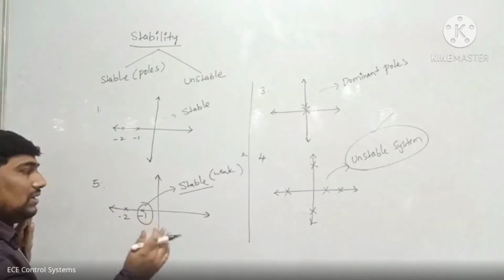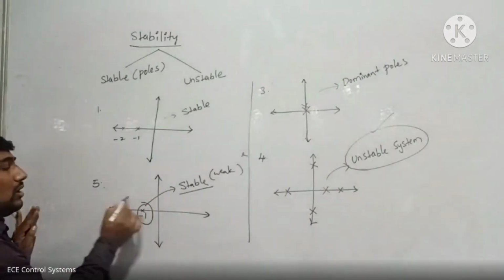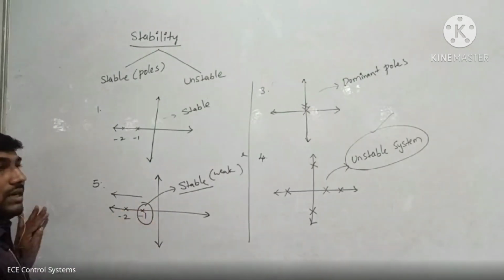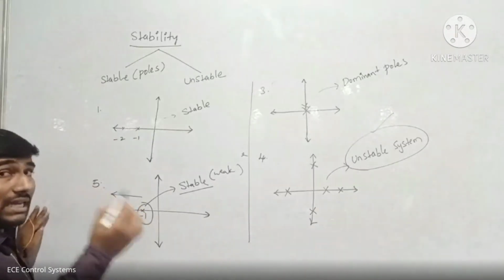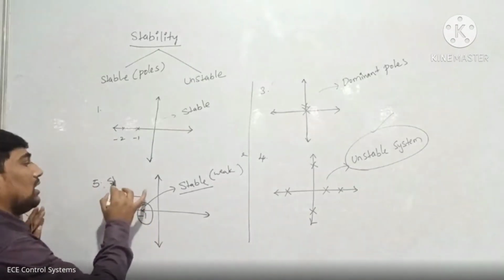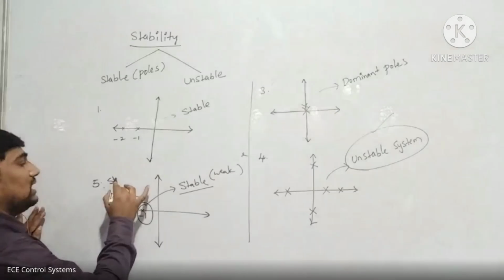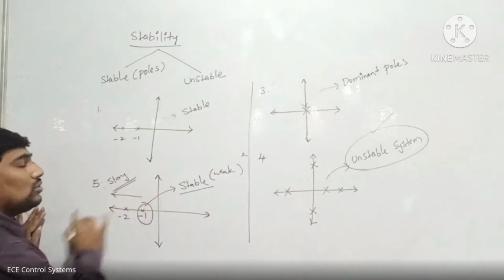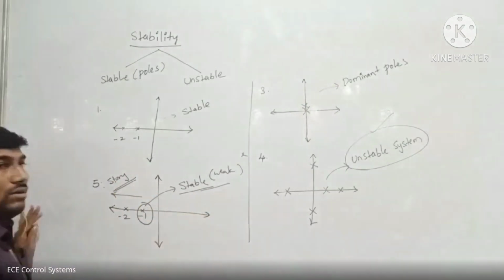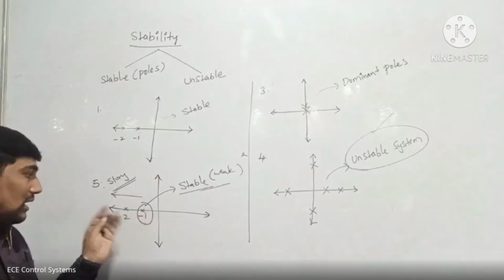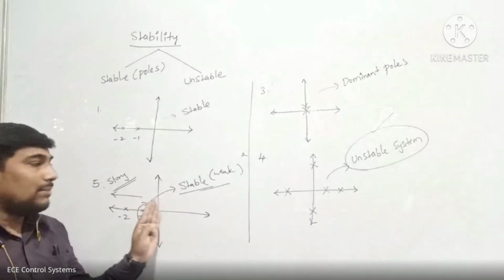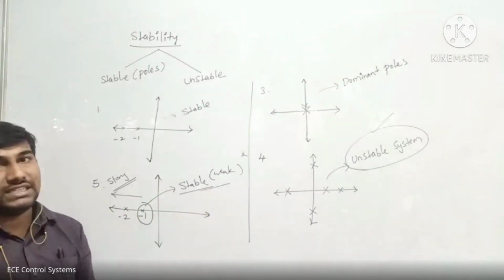If any one of the poles is away from the origin, then that type of system's stability is stronger compared with the weakly stable one. This is called more stable. This is called weak stable. If any one of the poles is close to the origin, that pole is called weak stable.